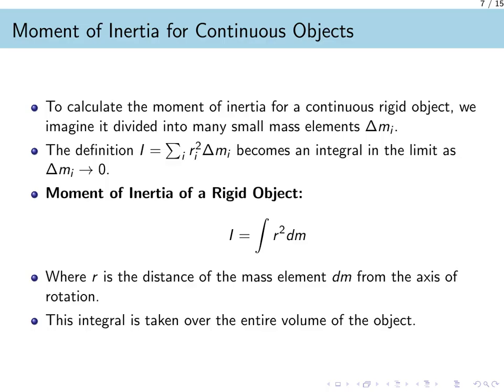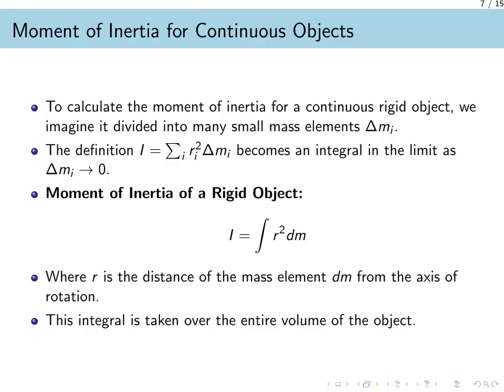This process of summing an infinite number of tiny pieces is precisely what an integral does. Our summation becomes an integral, giving us the general definition for the moment of inertia. I equals the integral of r squared dm. In this formula, dm represents an infinitesimal element of mass, and r is its perpendicular distance from the axis of rotation. To find the moment of inertia for a solid object, we integrate the quantity r squared dm over the